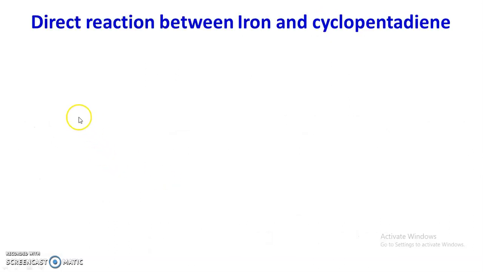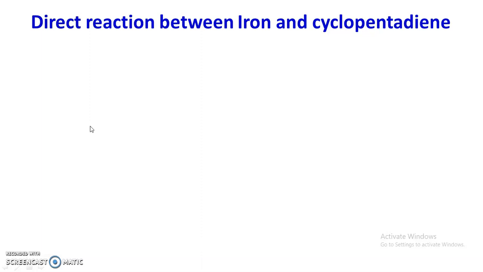Now the second method, that is the direct reaction between iron and cyclopentadiene. Ferrocene was independently discovered during the direct reaction between reduced iron and cyclopentadiene at 575 Kelvin in the presence of a suitable base.